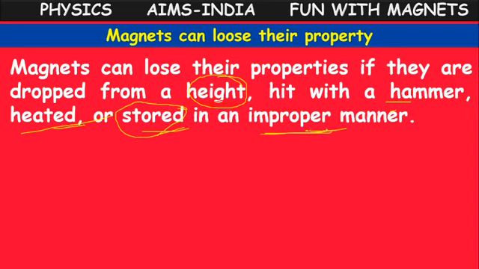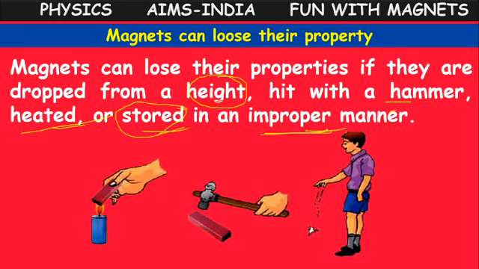If we keep them properly, nothing will happen. If they are stored in a group in an improper manner, there is a chance of losing their magnetic property. So in these cases, they will lose their property.